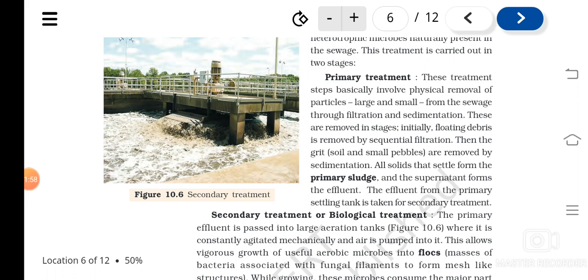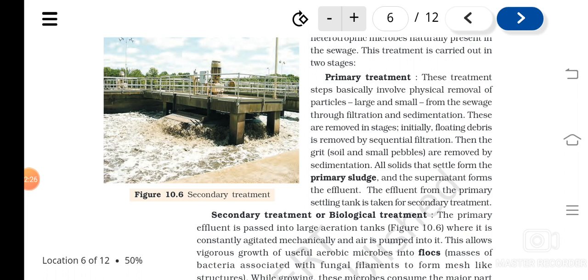When you talk about primary treatment, it is mainly the physical removal of particles. When the water is allowed to remain in some place, much of the components will get sedimented, and filtration also will be done, so large and small particles will be removed.